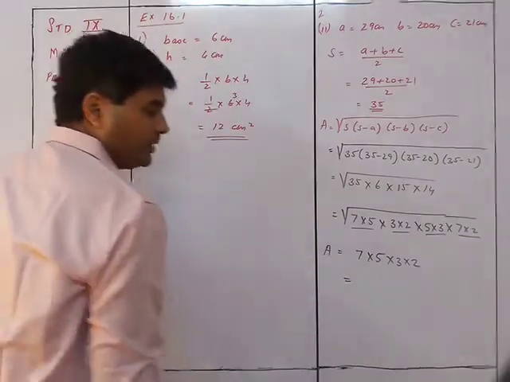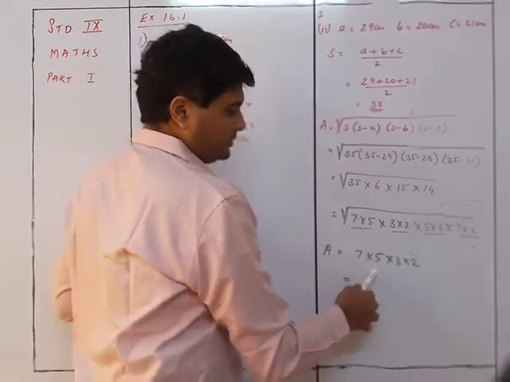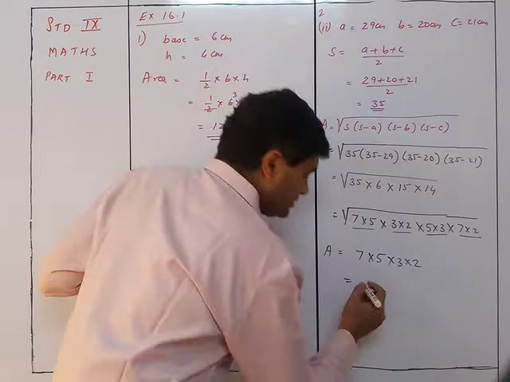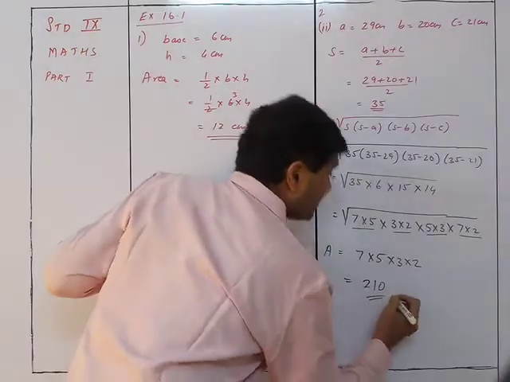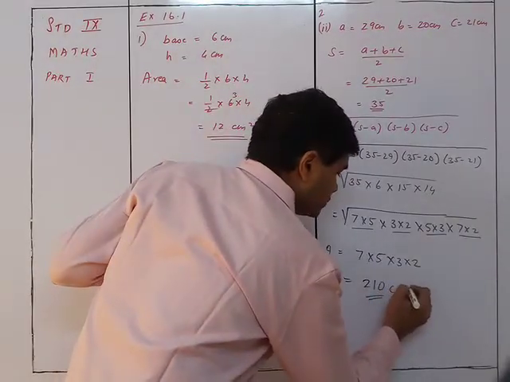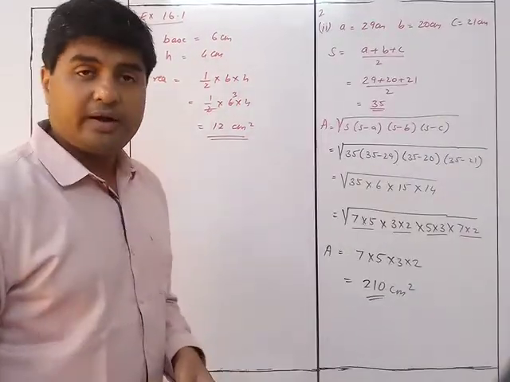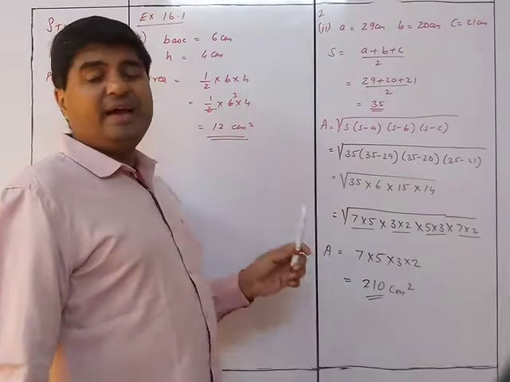That is nothing but 7 times 5 is 35, or you can say 5 times 2 is 10 and 7 times 3 is 21. 21 times 10 is 210. It is centimeter square. Got it? This is how you are going to do the Heron's formula.